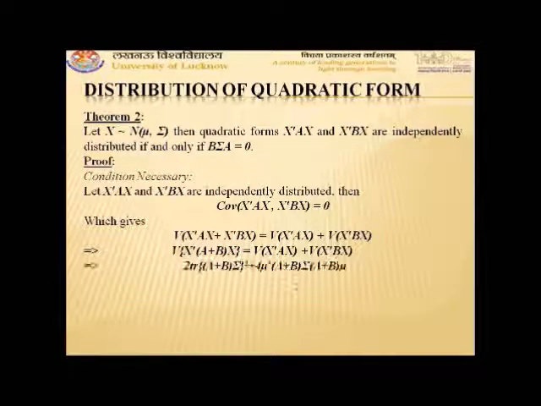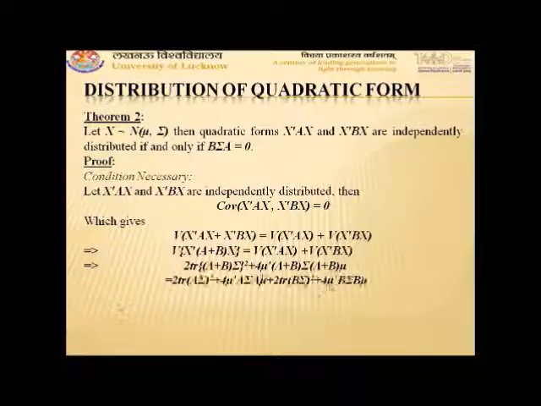Now substituting the values of the variances, we obtain that the variance of X transpose A plus BX will be 2 times the trace of A plus B into sigma whole square, plus 4 mu transpose A plus B sigma A plus B mu. In the same manner, the variance of X transpose AX can be written as 2 times the trace of A sigma whole square plus 4 times mu transpose A sigma A mu.